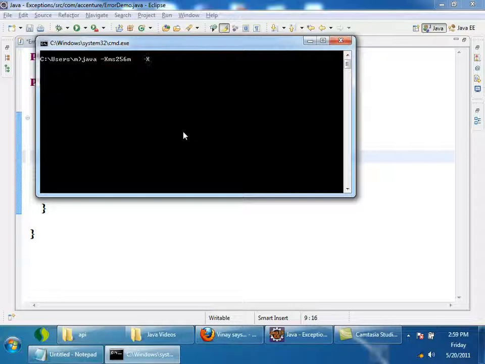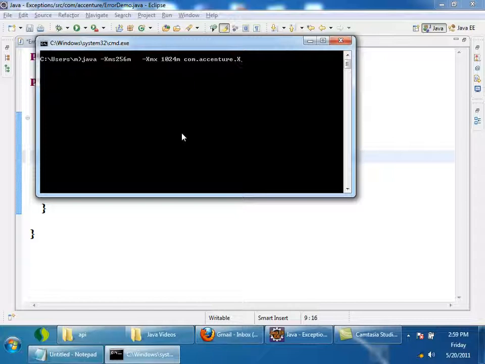Hyphen XMX 1024M means 1 GB. Then I'll say my program name, com.accenture.x, right? So when my program starts initially, the operating system will allocate 256 MB of